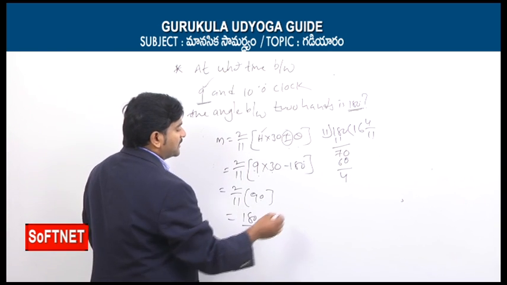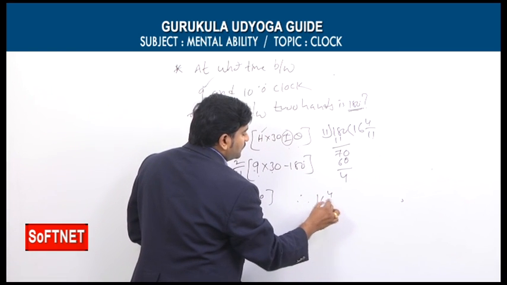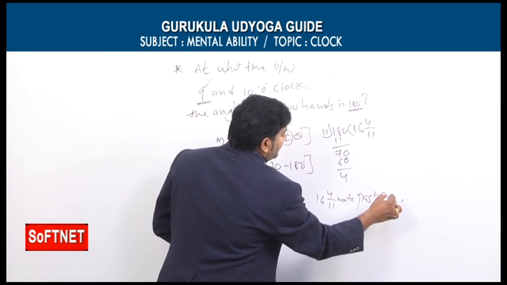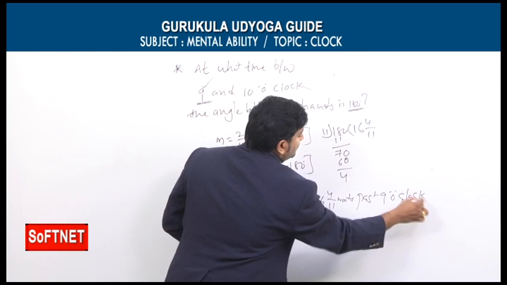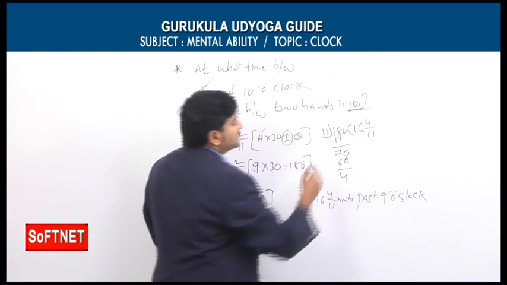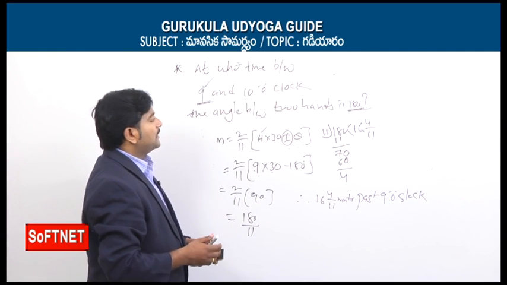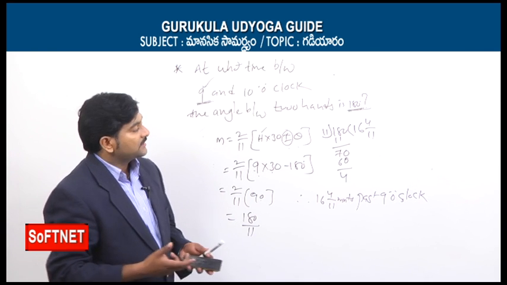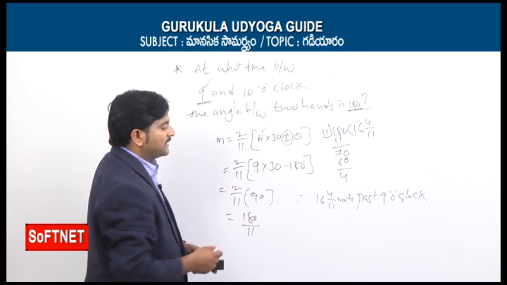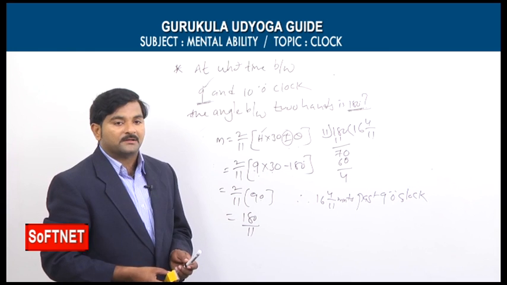So what final answer can we conclude? Since our starting hour is 9 o'clock, it is 16 4 by 11 minutes past 9 o'clock. Exactly at this point of time, the angle between the two hands is equal to how many degrees? 180 degrees. Or at what time between 9 and 10 o'clock the two hands may be in opposite direction, the concept is the same. Again we can take theta equal to minus 180 and the final answer is 16 4 by 11 minutes past 9 o'clock.